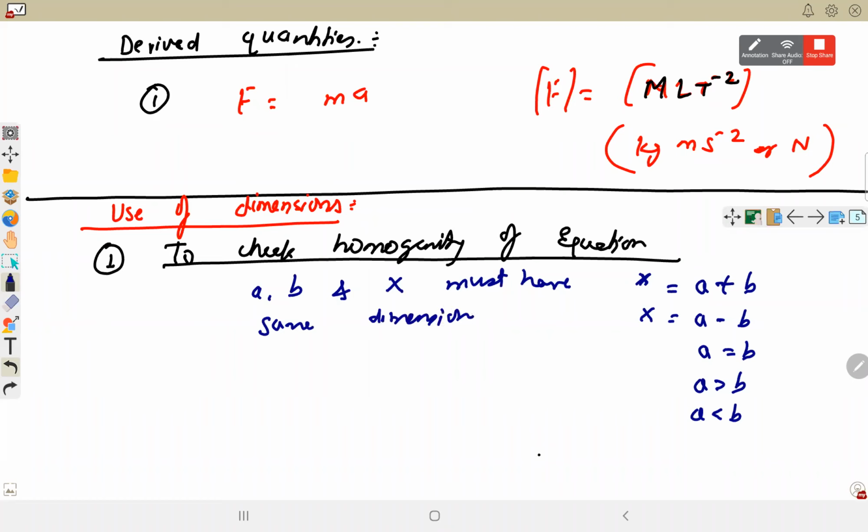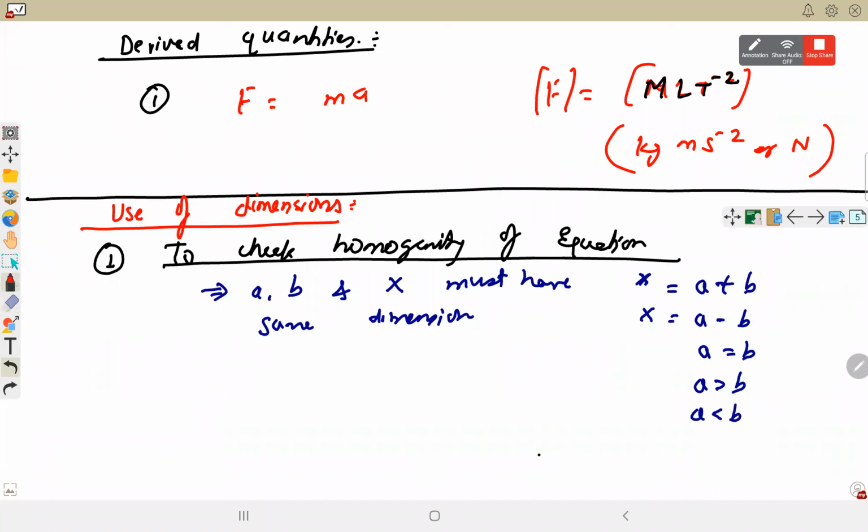Correct or not, that we don't know. We can just find out whether this equation is dimensionally consistent or not. Dimensional consistency means it should be representing the same quantity. We cannot add energy to force. We cannot add force to a mass. पहला rule था ये, addition, subtraction, and second rule is that when we have mathematical functions,